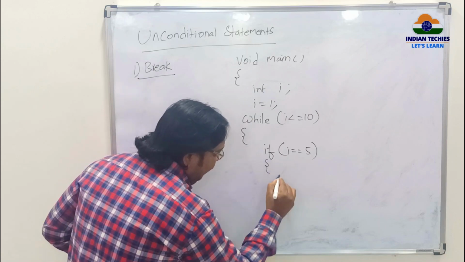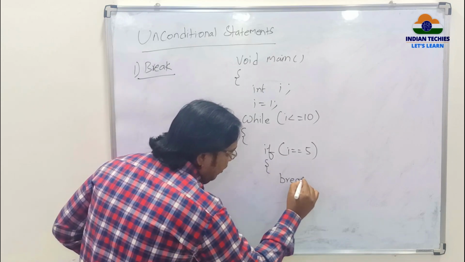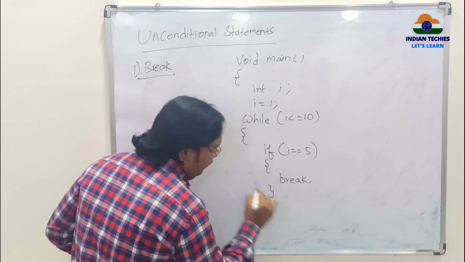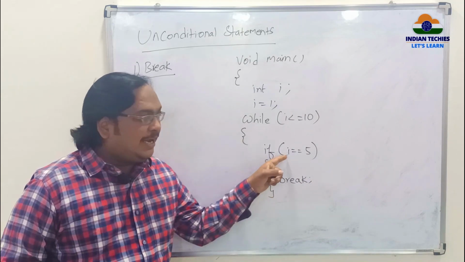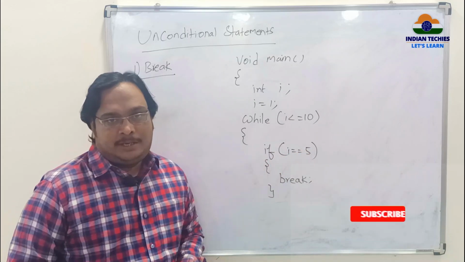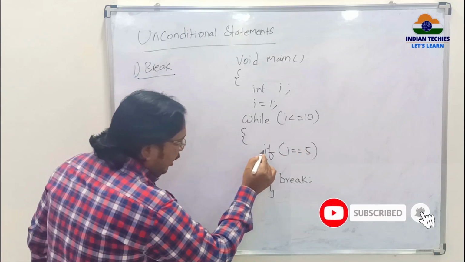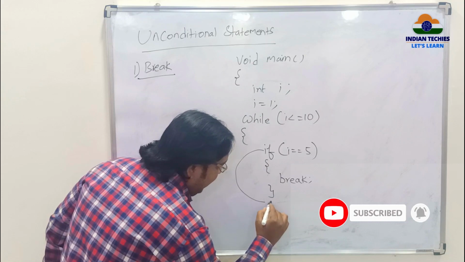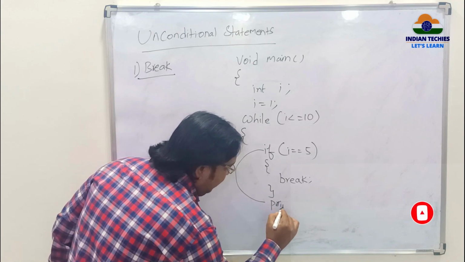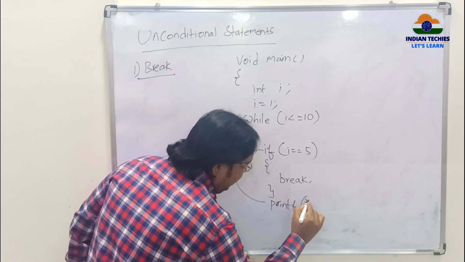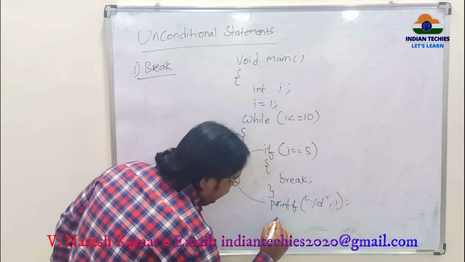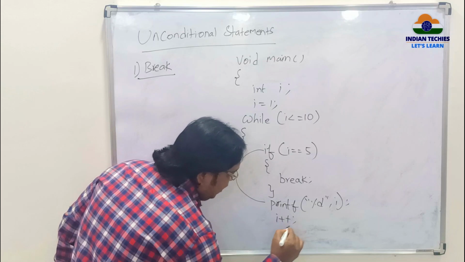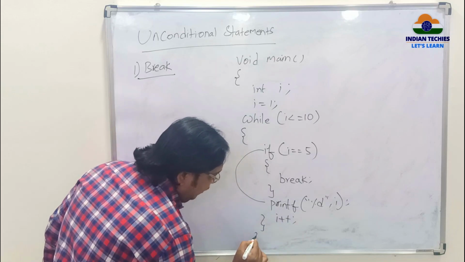So inside the if I use a statement called break. This break executes only if my i value is equal to 5. Otherwise, I should come out of the if statement and I am just printing the normal i value, printf %d i, and it should go to the next value, that is i plus plus, close while and close main.